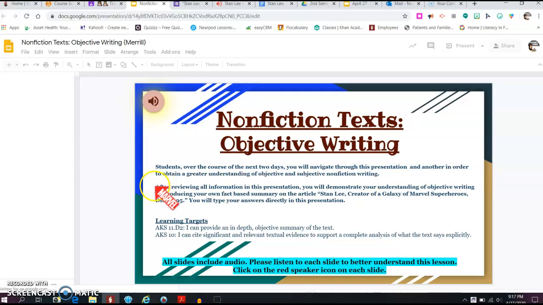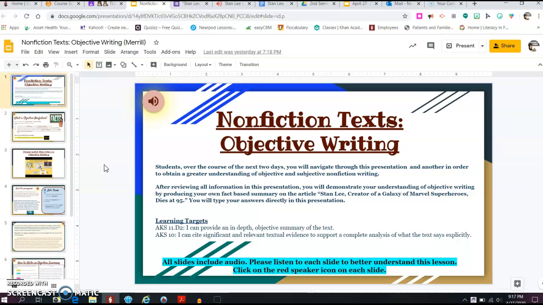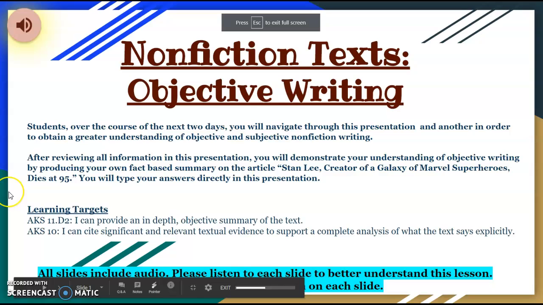Then last but not least, you're going to click on the nonfiction text objective writing slides. There are 8 slides in this presentation. If you put the slides in present mode, my recordings should read for you right away.